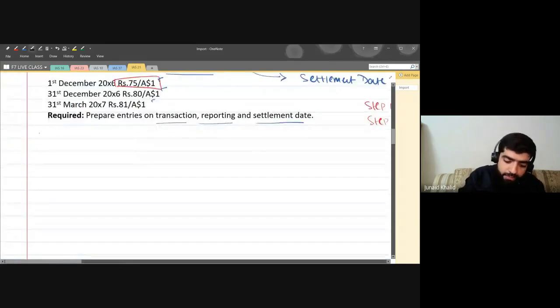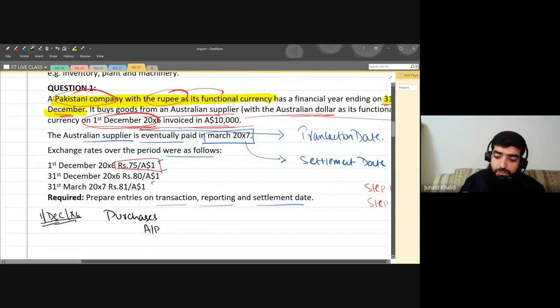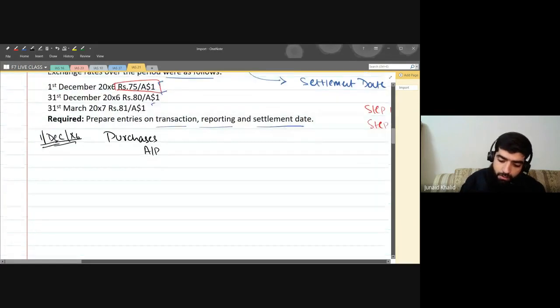On 1st of December, we purchased goods. Now we are going to make an accounting entry for this. Purchases will be debited and accounts payable will be credited. Remember, we purchased the goods with 10,000 Australian dollars. Now, what we have to do is translate it.